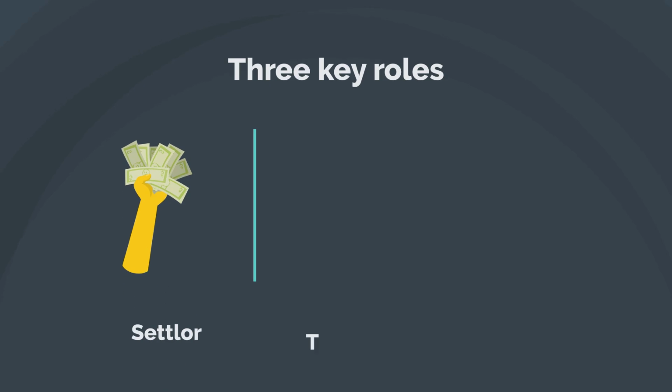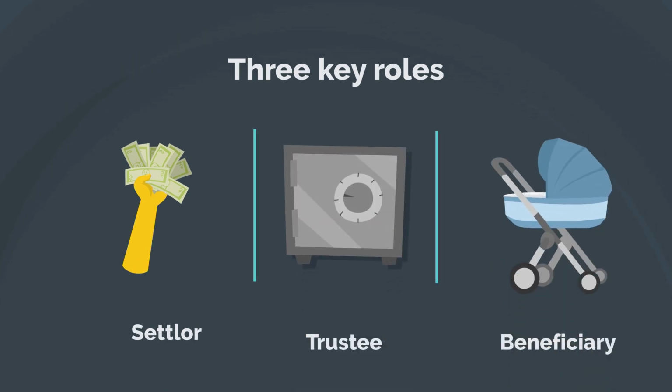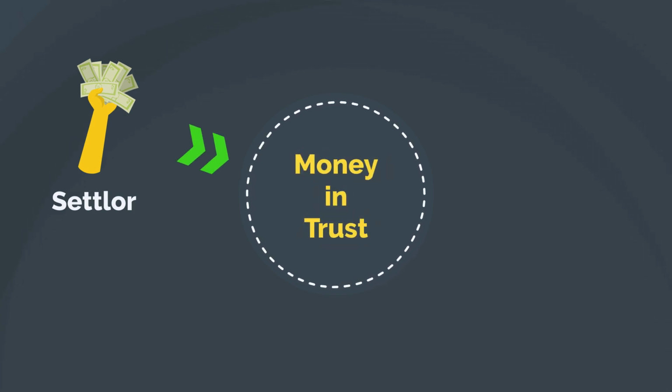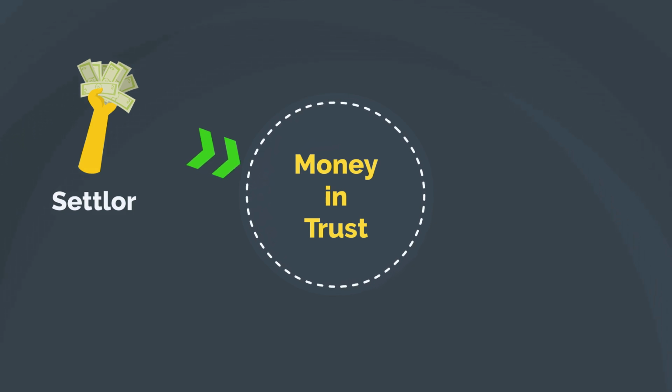There are three key roles involved with trusts: a settlor, a trustee, and a beneficiary. The settlor is the person who puts the assets into trust. The settlor decides how the assets in a trust should be used. This is usually set out in a document called the trust deed. Sometimes the settlor can also benefit from the assets in a trust. This is called a settlor interested trust and has special tax rules.